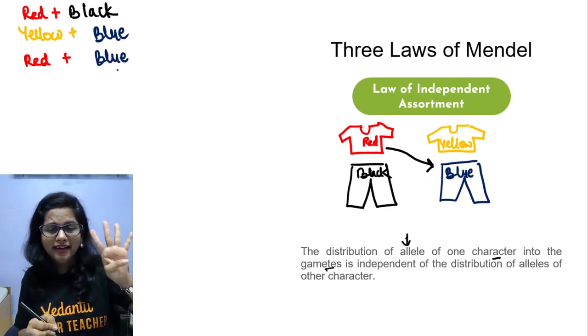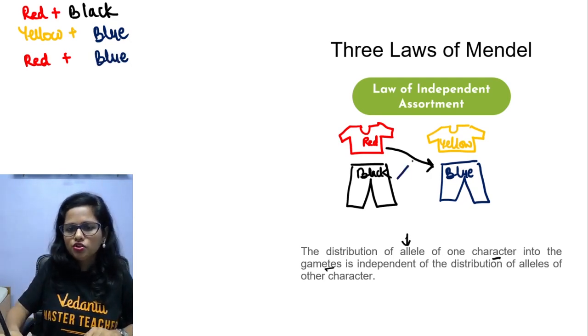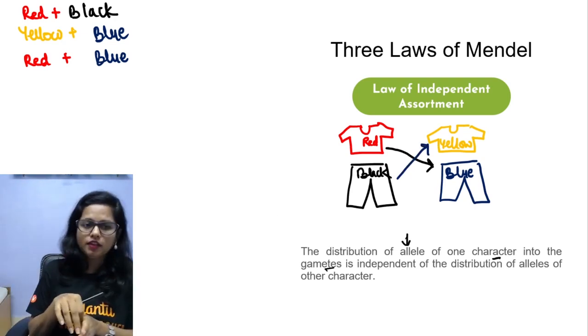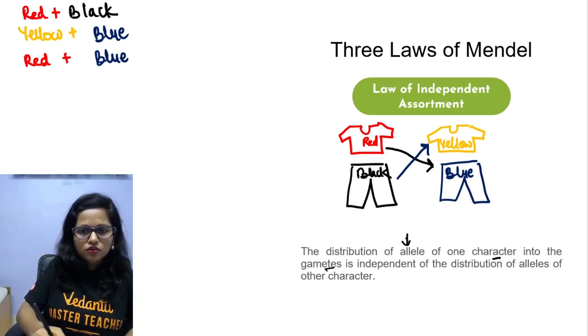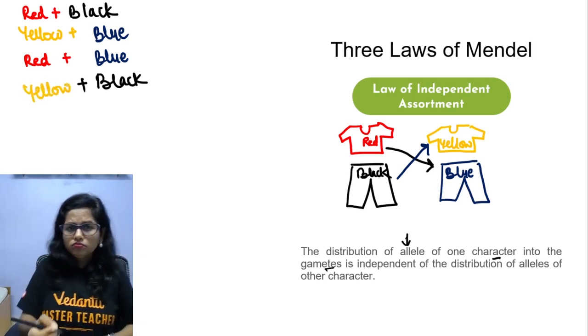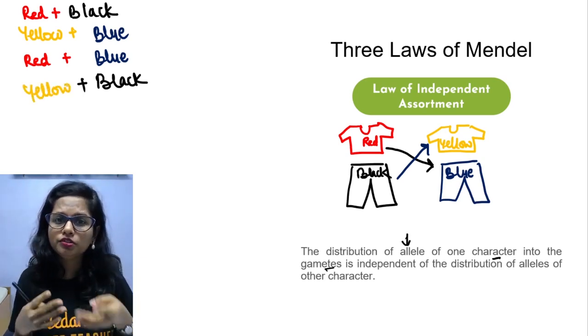And day 4, the next combination, you may wear the yellow t-shirt with black jeans. So let me write the same combination, black jeans with the yellow t-shirt. Now how many permutations and combinations are there? 4.